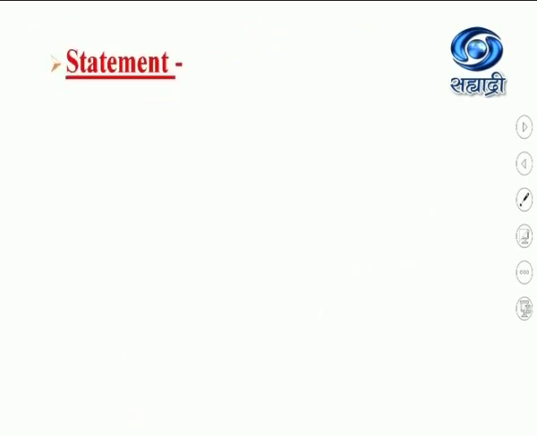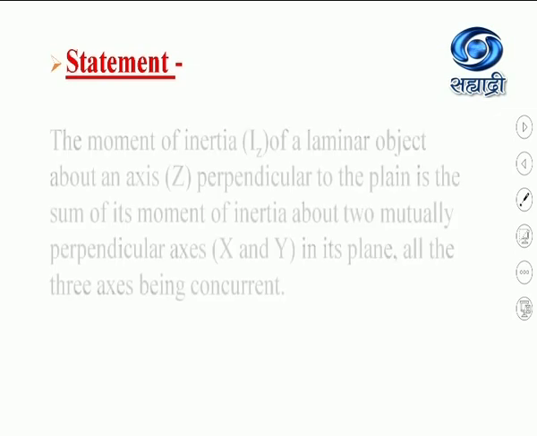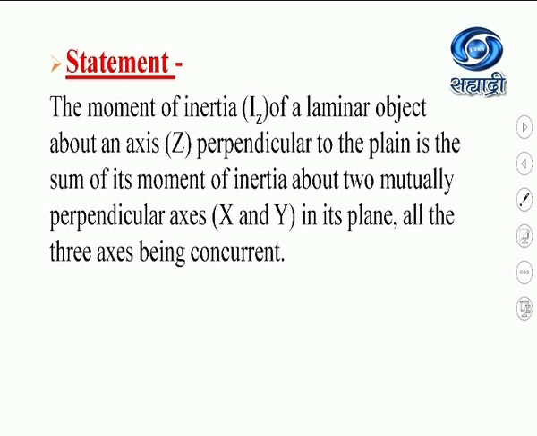Now according to this equation, I can write down the statement of the moment of inertia. The moment of inertia Iz of a laminar object about an axis Z perpendicular to the plane is the sum of its moment of inertia about two mutually perpendicular axes X and Y in its plane, all the three axes being concurrent.